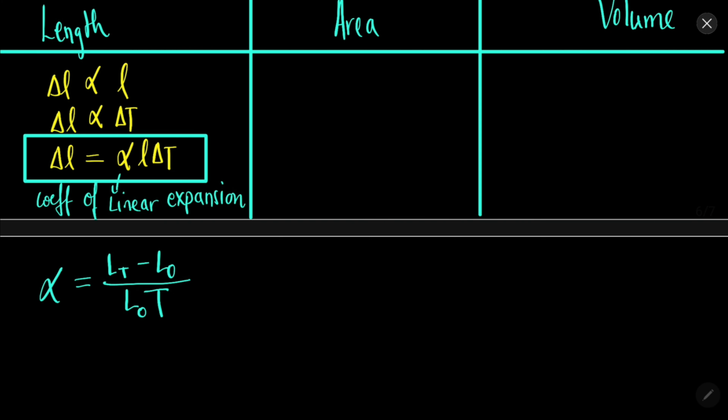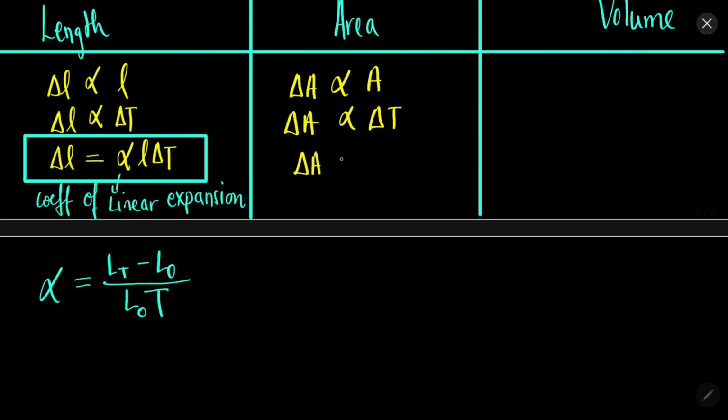Now similarly we can have other expansions as well. For example, if the object has dimensions in which length and breadth are quite important and height is not that important, or any two dimensions are important, then in that case area will change. The change in area will be proportional to the original area, and proportional to the change in temperature.